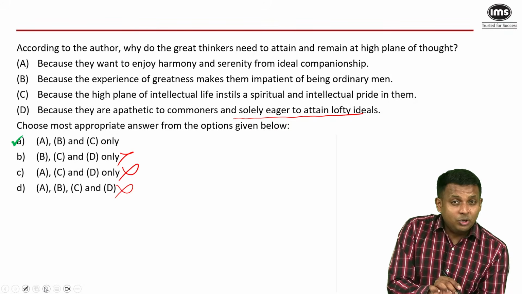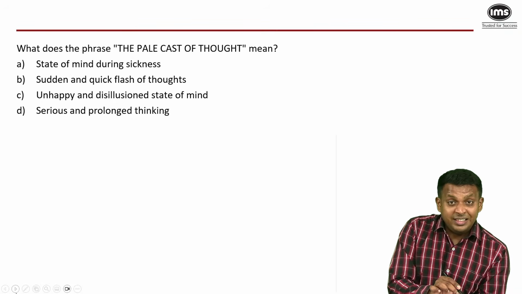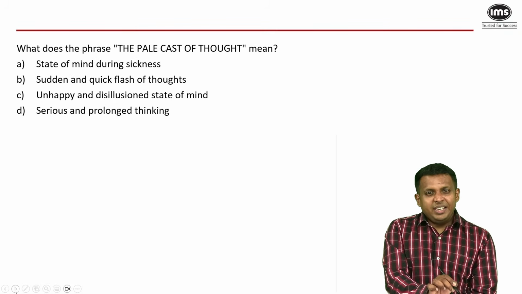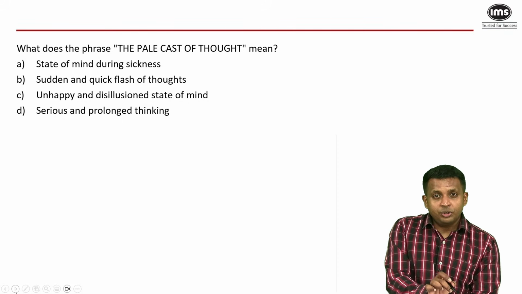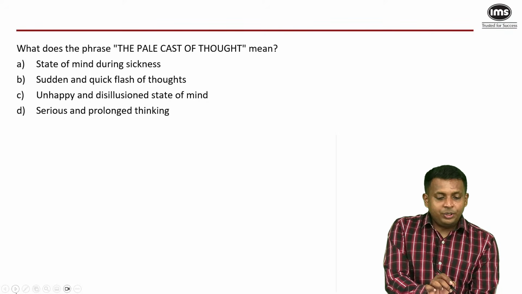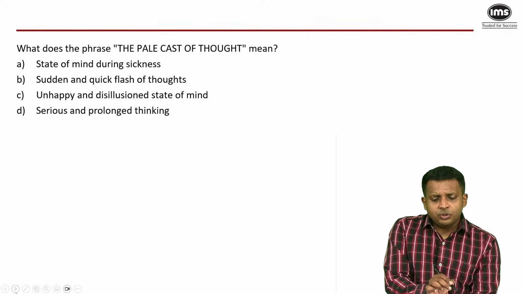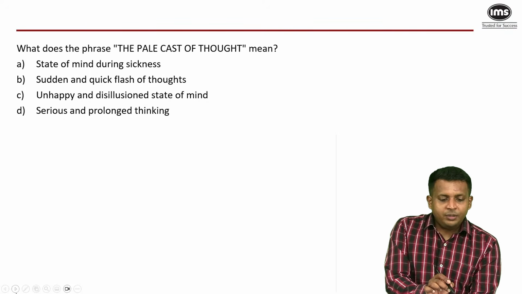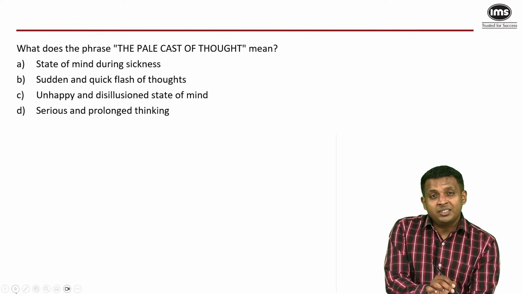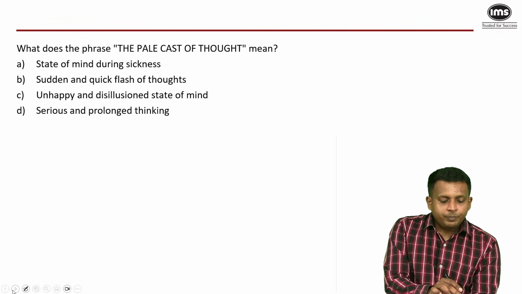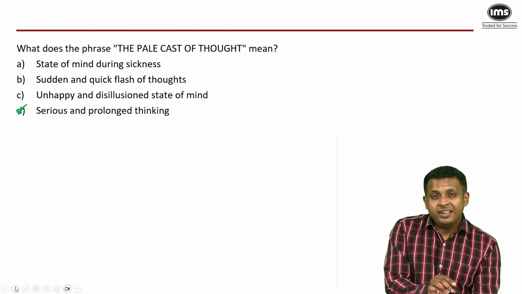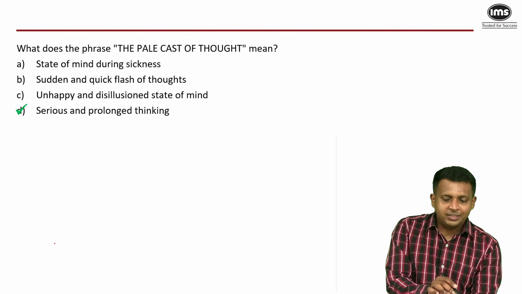The passage was not difficult here, but it was necessary that you engaged with the questions better. These were scoring questions for sure if you just put your mind to it. Now we have discussed what the pale cast of thought means. It means when someone overthinks, paralysis through analysis. That's the more relevant phrase for it. So when you overthink so much that it drains all of your energy and spark, that's called a pale cast of thought. So the answer is D.